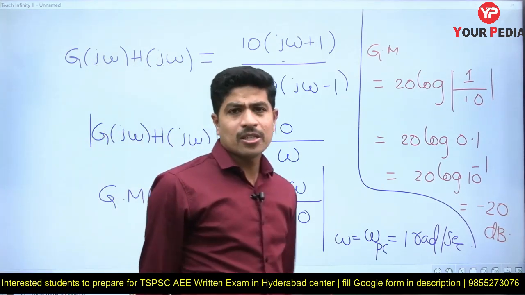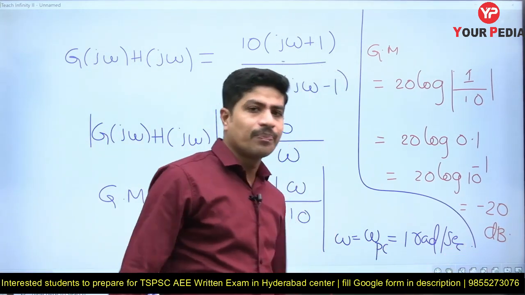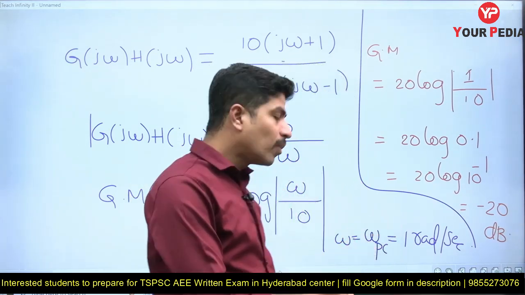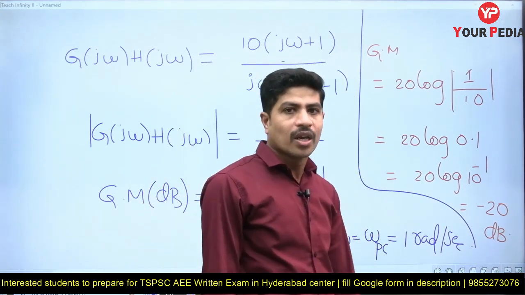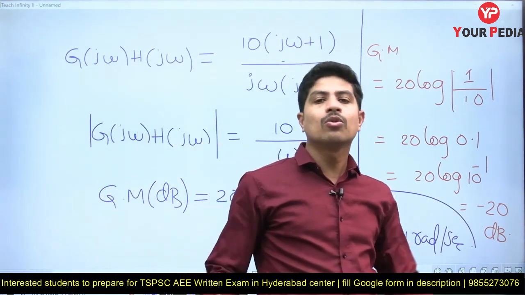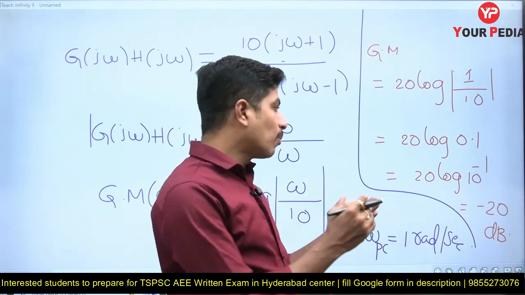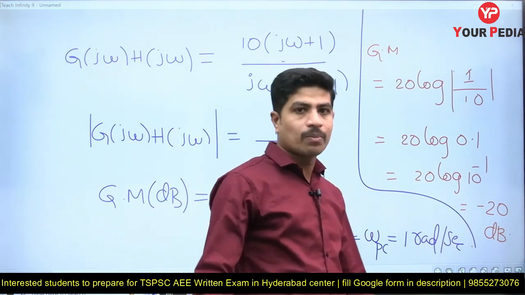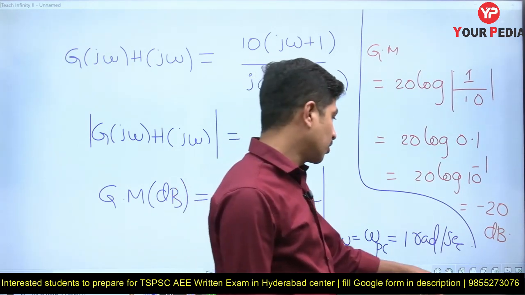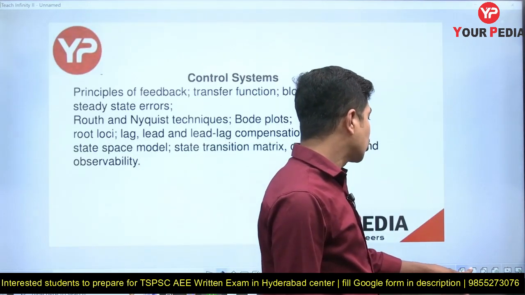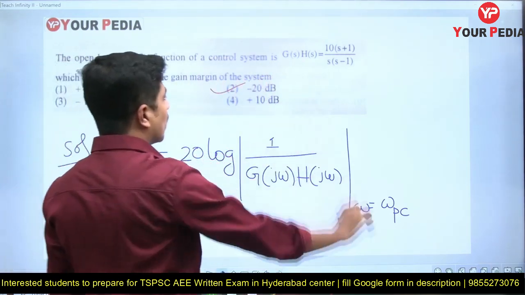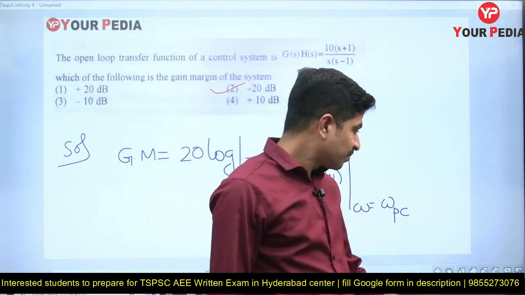So for your explanation purpose I took these many steps, otherwise within 30 seconds we will complete this in the examination. So you can skip many steps. You need not do this so clearly in the examination, to save your time. You can do it with short calculations. Please follow that, then only your time will be saved, otherwise you will run out of time in the examination. Now let's see which option is correct for the given question. Minus 20 dB. Option 2 is correct.